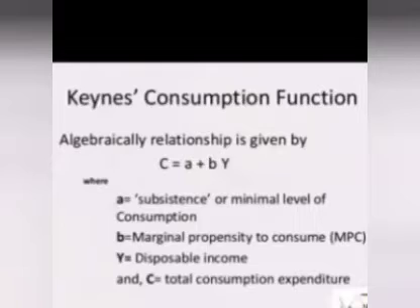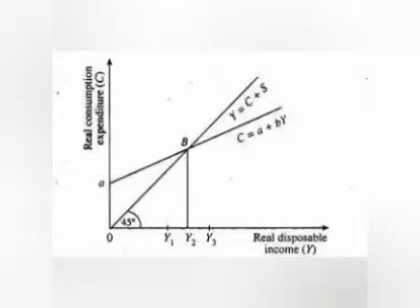It can also be explained with the help of a diagram. The 45-degree line starting from the origin represents the income line. Then the C curve is the consumption curve. B is the break-even point. At B, S is equal to 0. Below B, S is less than 0. Above B, S is greater than 0.